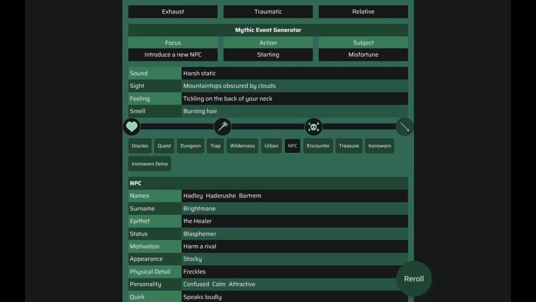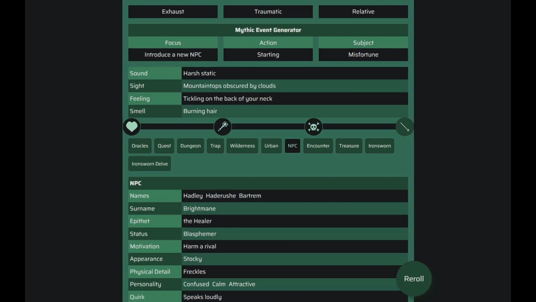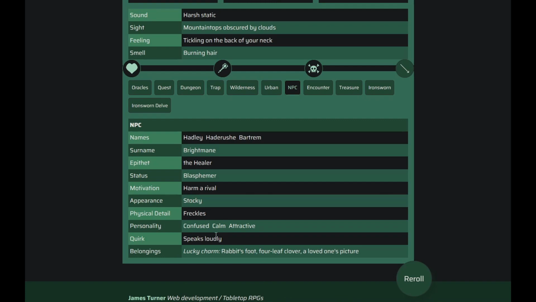For this, we want to pick some names. Oh, Hadley Brightmane. That sounds like a great name. So let's use that. I like that I am a healer. I like this. So let's be a healer. So I could take all of this and put it right into NovelAI, but I'm going to show you another way that I tend to use.